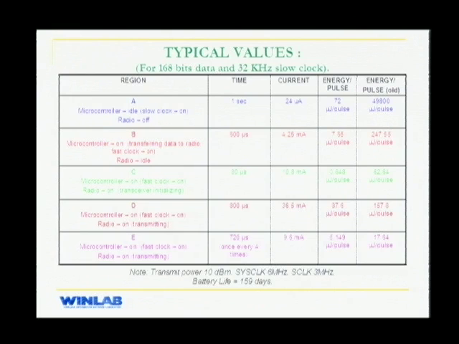And now after performing all this optimization, this is what we get for the energy consumed by the system. If you have a look at the last two columns, we can see a drastic change in the energy consumed by the system. Also, now maximum energy is getting consumed in region D, where the actual radio communication is taking place. For this experiment, we used 168 bits of data again. The slow clock, that is the clock it uses between two beacons, is set to 32 kilohertz. The transmit power is 10 dBm. Your system clock is 6 megahertz and serial clock 3 megahertz. With these settings, we got a battery life of 159 days.